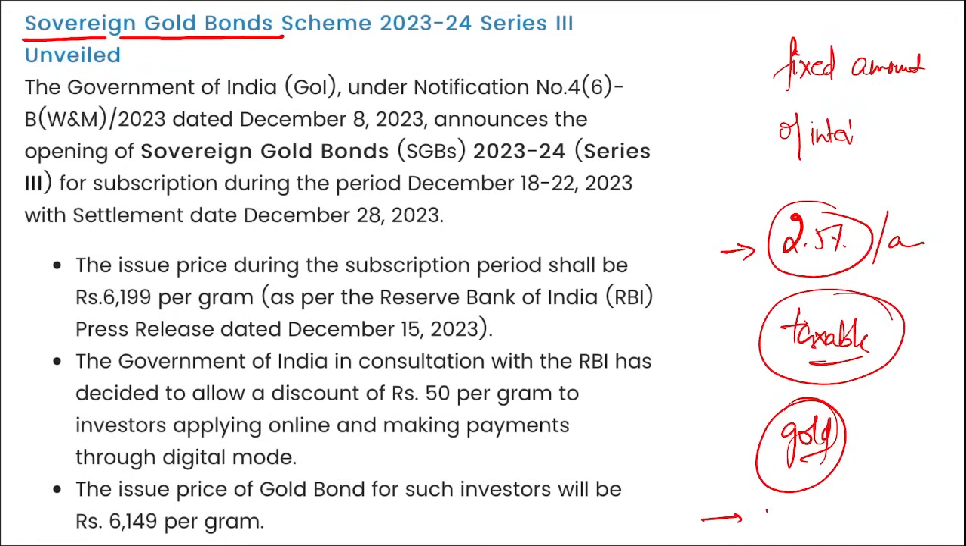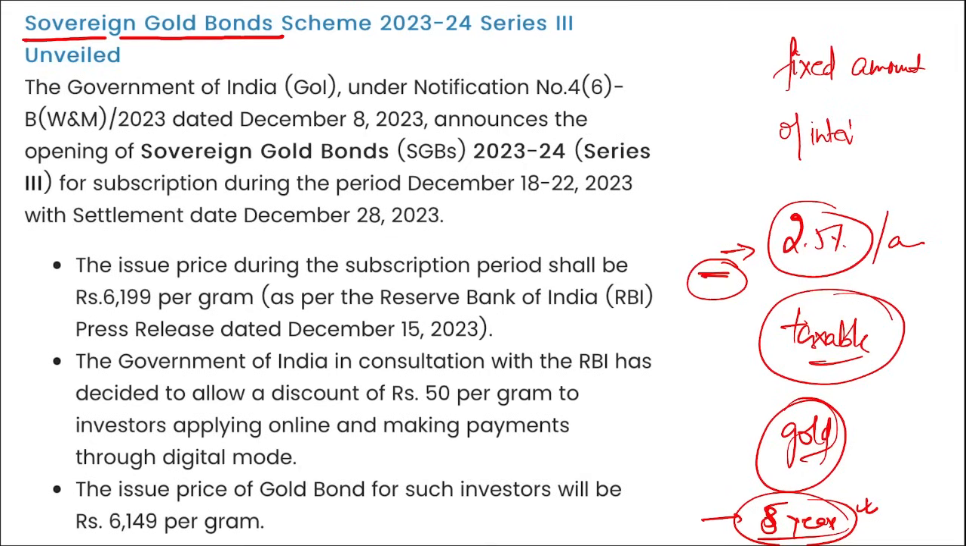The time period here will be fixed for 8 years. You cannot withdraw the money before 5 years, but at most you can keep them for 8 years. And once you hold the bonds for 8 years, the amount you receive from those bonds will be tax free. You do not have to pay any tax on it. You just have to pay the tax on the interest amount that you will be earning during this period.